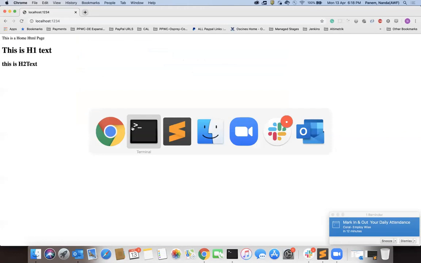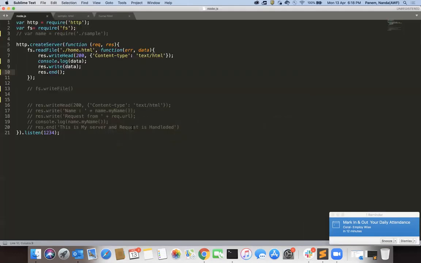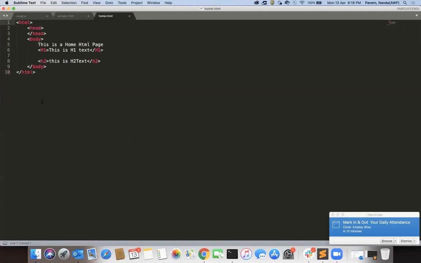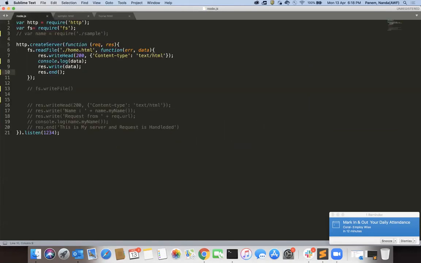See here. What I'm trying to do is read a file, home.html. If you see here, there is a home.html file in which I have written some HTML content. I'm taking this home.html file, reading this HTML file here, and then printing it over here. Okay, this is the way.